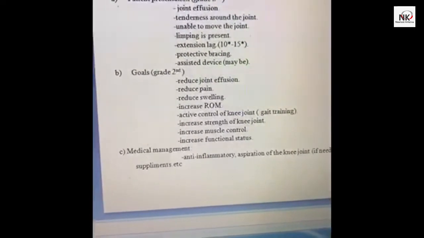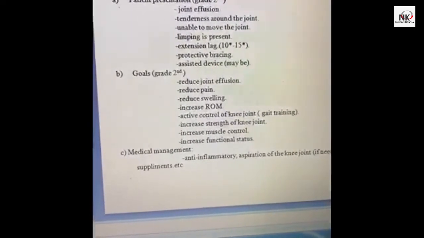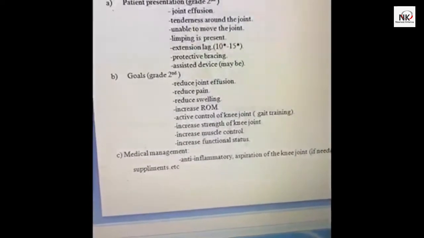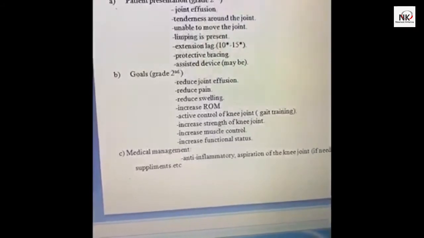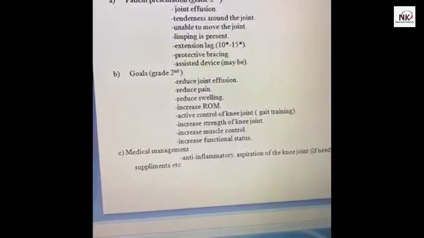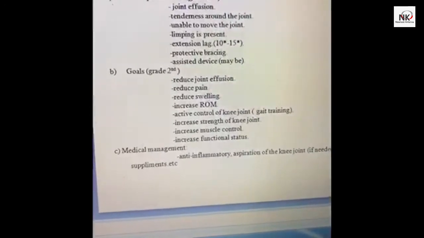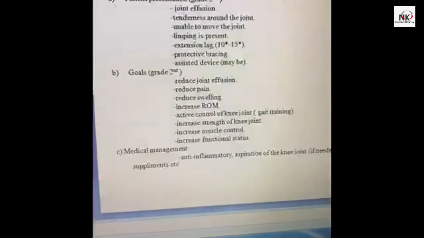Protective bracing, because obviously if he's not able to walk or anything, you have to provide, or maybe any orthopedic surgeon has to provide him the brace. An assisted device may be used for walking. Now the goals: reduce the joint effusion.